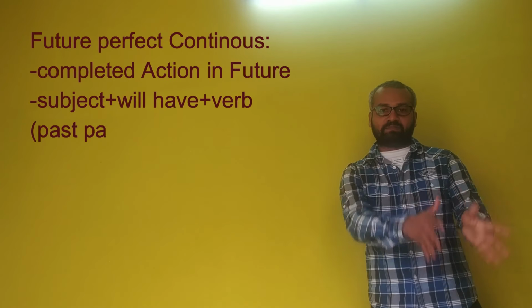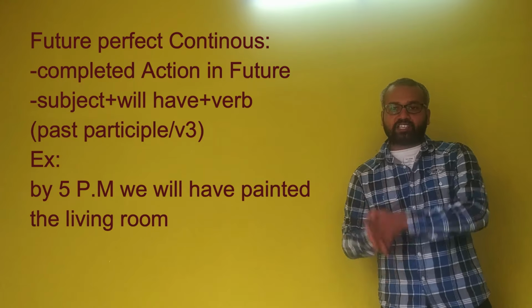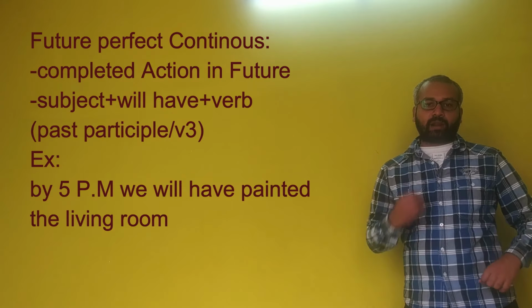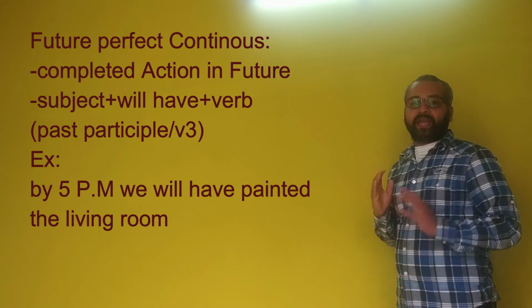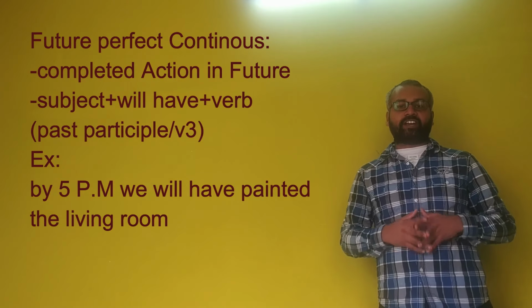And future perfect tense, completed action in the future. Subject plus will have, verb past participle V3. So example, by 5 p.m. we will have painted the living room. Will have painted, we consider this as future perfect tense.